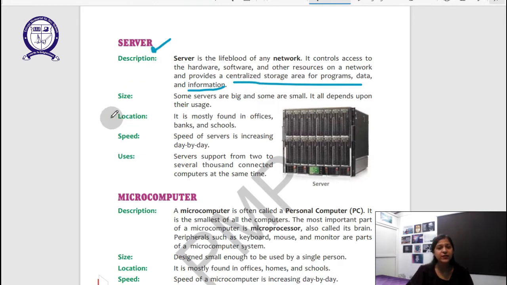It's mostly found in offices, banks and schools. Okay, so what does a server do now? We put all our programs, data and information on one system, and then it can be accessed and used on any particular system. So we do not need to install, let's say we want to install Microsoft Office in each computer, but we do not need to do that with a server. We just need to install our program on the server, and then it will be reflected on each one of our systems automatically.